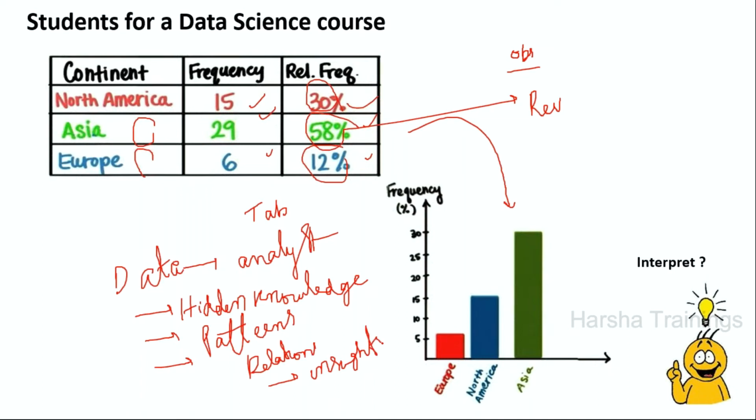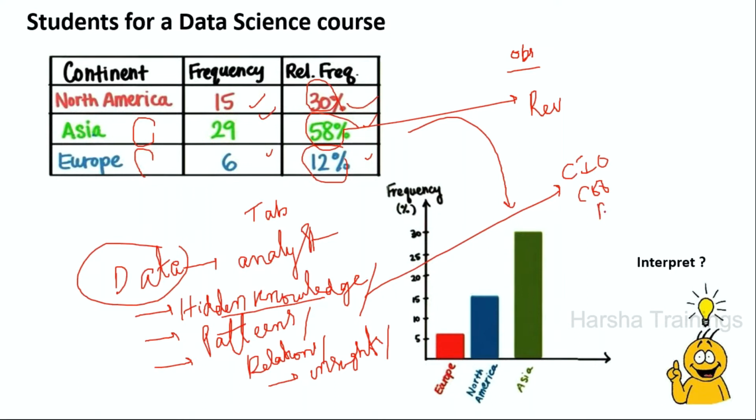Now we will take any data. I am going to find out the hidden knowledge, also called patterns, relationships or insights. By using these insights, the company's high-level management like the CIO, CEO or MD will make decisions. The final purpose of data science is decision making, and that decision making should increase the revenue of the organization.